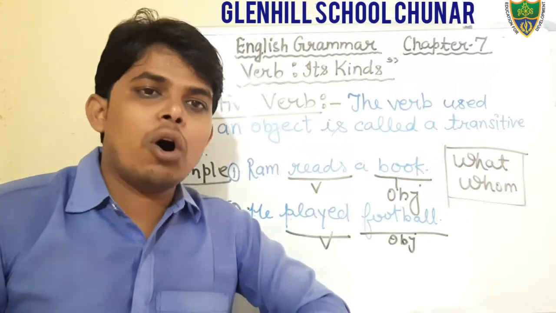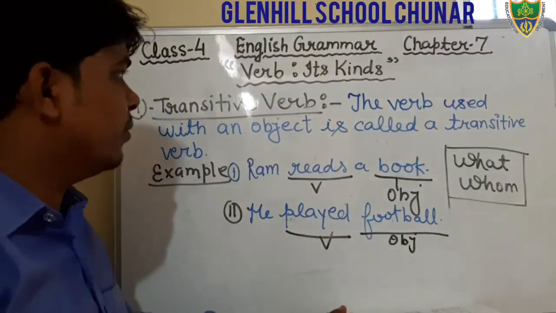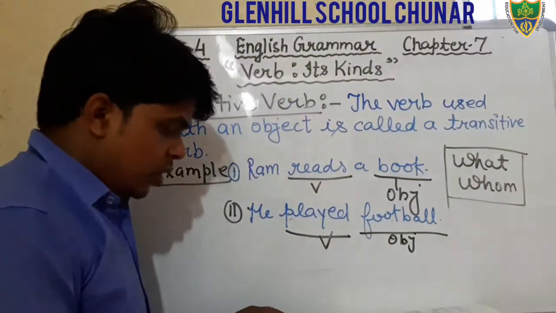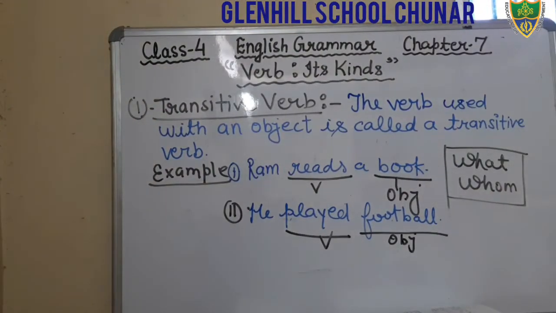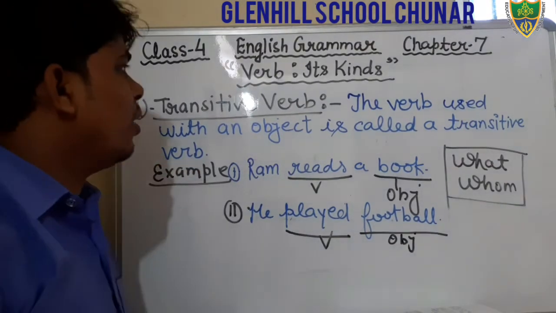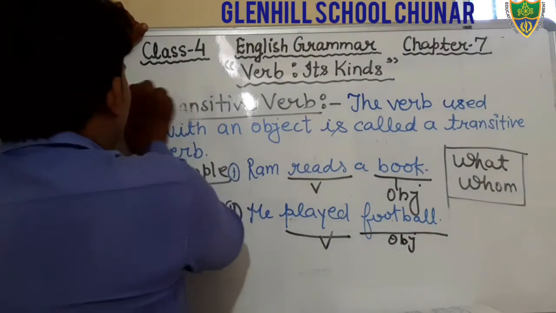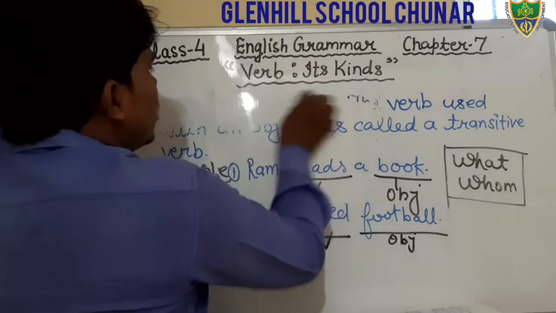I hope you all have understood what a transitive verb is. Just write it down, and after completing it, put another heading, that is intransitive verb. I hope you all have written and understood. Come to the next.